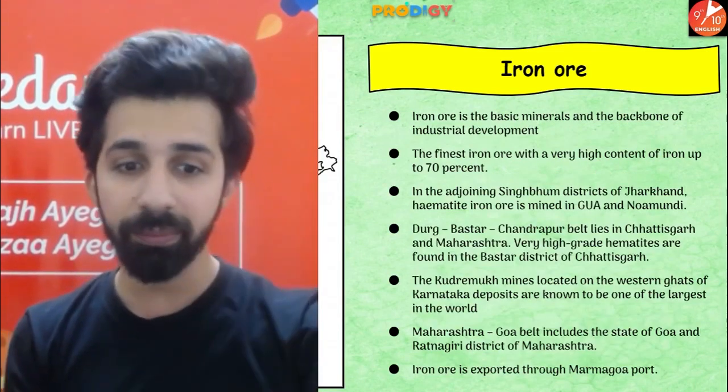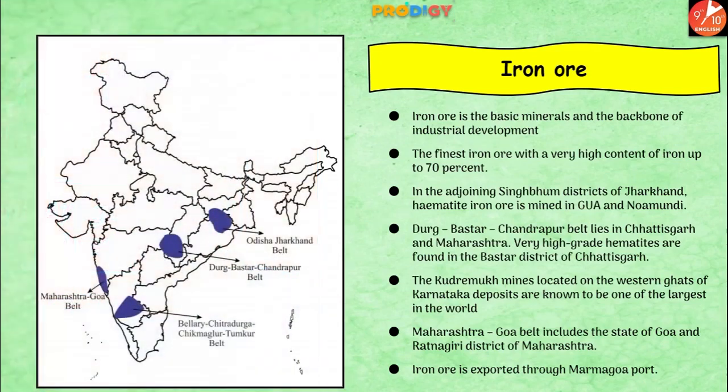Guys, look at the map which is given to you on the left hand side of the screen. This is the distribution of iron ore in India. Iron ore is the basic mineral and the backbone of industrial development. Almost every industry directly or indirectly is dependent upon iron ore. So it is the backbone of industrial development, and these are the places which are rich in iron ore deposits.